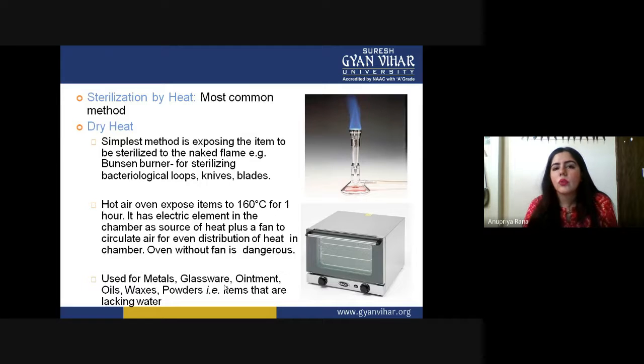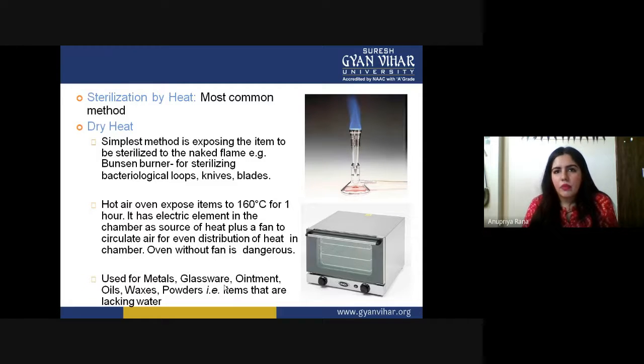We just have to bring the item near the flame, close to the sample, and we can sterilize any kind of equipment. Like we can sterilize a test tube, petri plates, or any kind of watch glass, whatever we want to sterilize. The simplest method is exposing the item to be sterilized to the naked flame. So what we have to do is just expose our item to the naked flame.